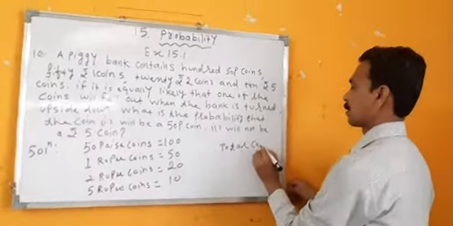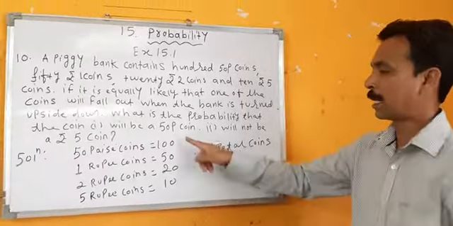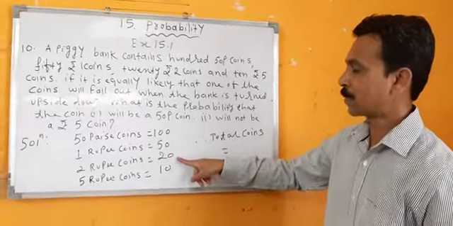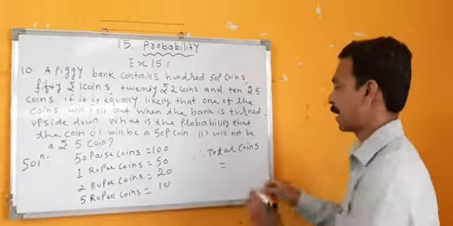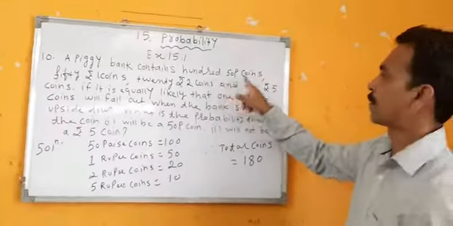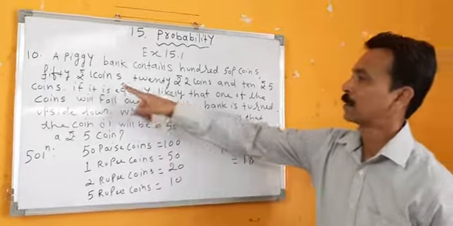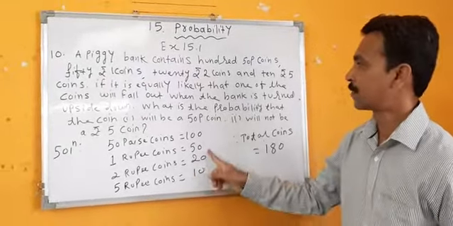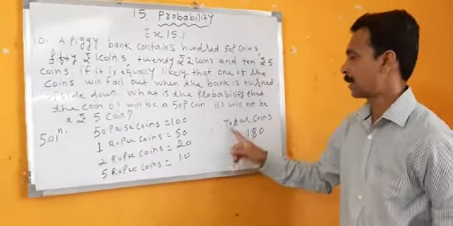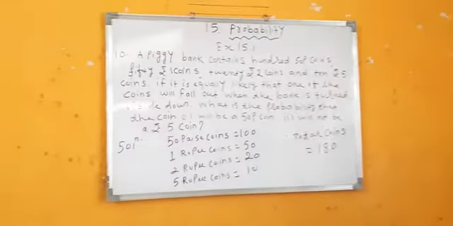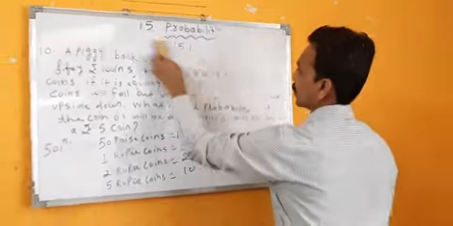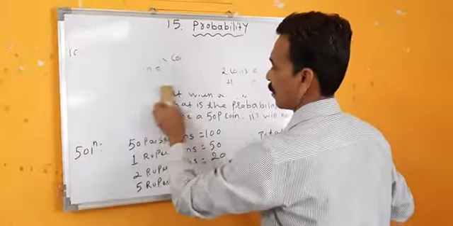Therefore, total coins: 100 plus 50 is 150, 150 plus 20 is 170, 170 plus 10 is 180. Again I am telling you, 50 paisa coins 100, 1 rupee coins 50, 2 rupee coins 20, 5 rupee coins 10, and then we have to do the total. After doing the total, we will find the probability.